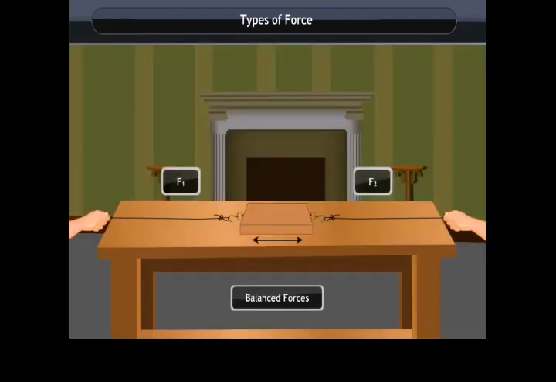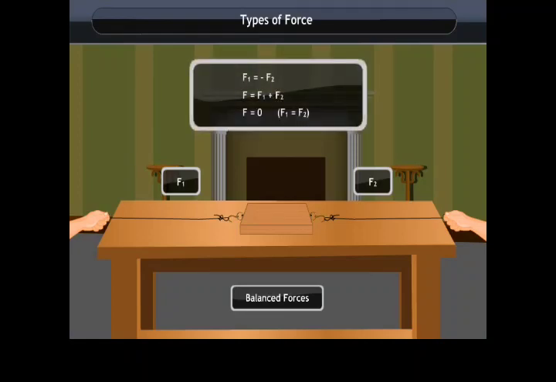But if the block is pulled from both sides with equal forces, the block will not move. Such forces are called balanced forces. Balanced forces do not change the state of rest or motion of an object. Thus, the balanced force is zero.